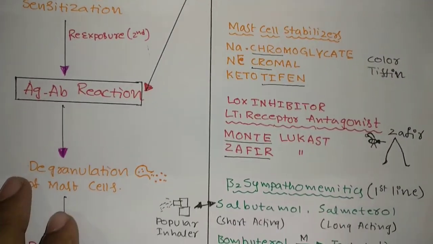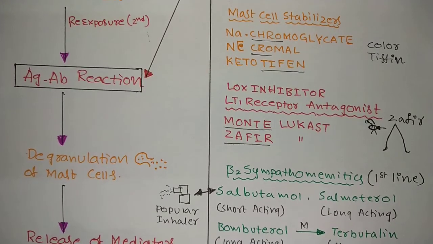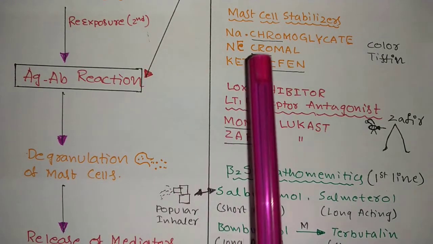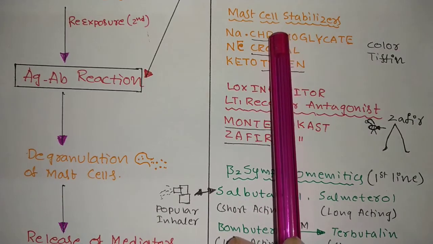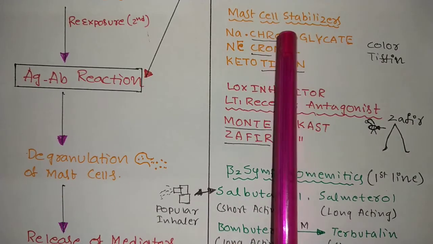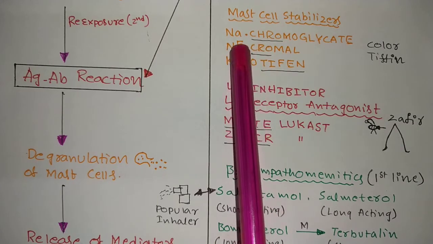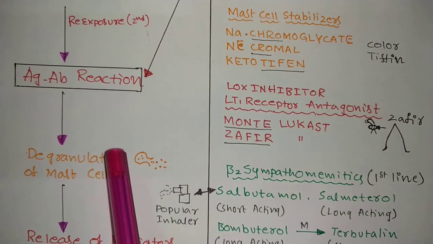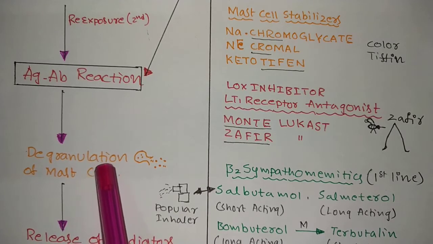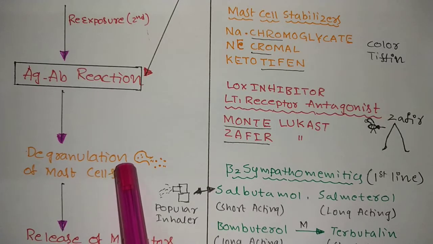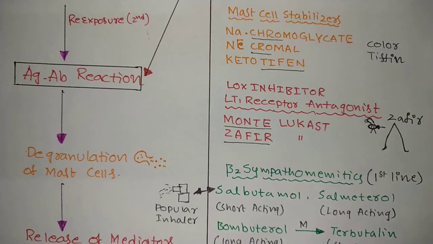Next is mast cell stabilizers. See here, we know the mast cells. What is the mechanism of action? This mast cell stabilizer avoids the degranulation of the mast cells, so granules will not come out. Okay, so that what happens? The entire sequence will be stopped.